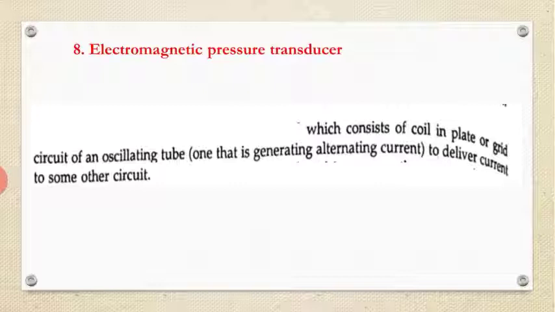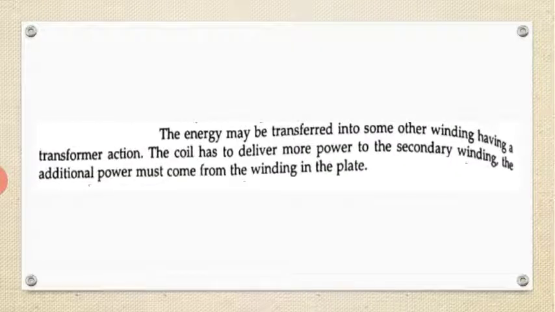So this is the basic principle. Let us have a coil in the plate circuit of an oscillating tube to deliver current to some other circuit. The energy may be transferred into some other winding through transformer action. So the energy will be transferred due to the transformer action.